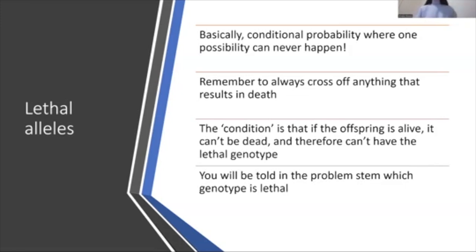But you'll be told in the problem stem, you're never just going to be expected to know, oh, this is a lethal allele problem, and it doesn't tell you anything. So you should always be able to identify them. So just make sure after you identify it's a lethal allele that you go to your probabilities and make sure that they all add up to 1. Okay,